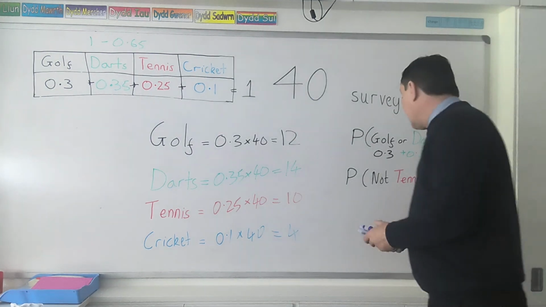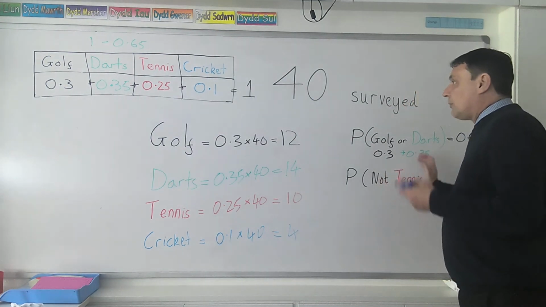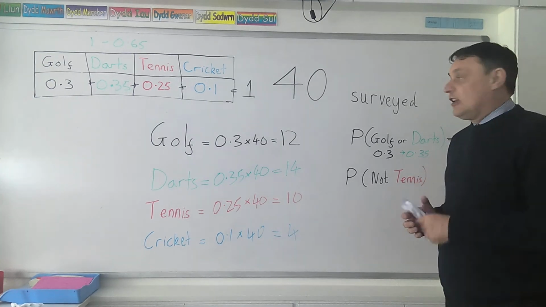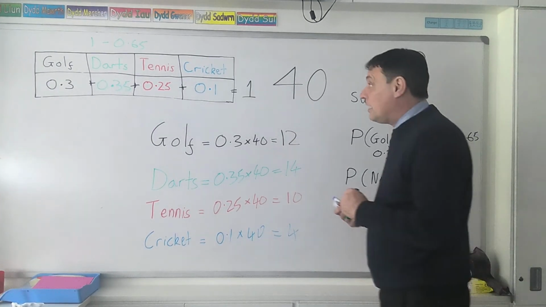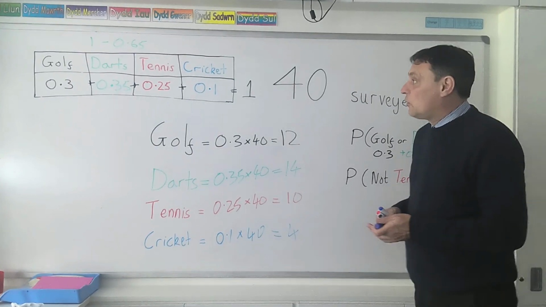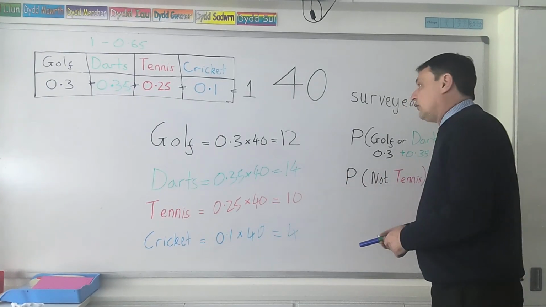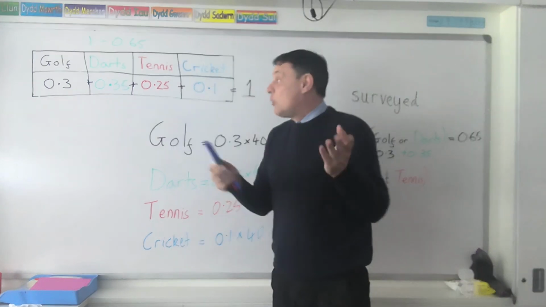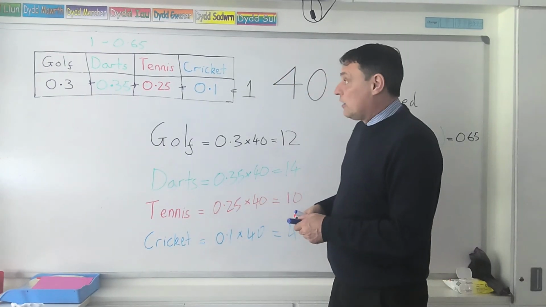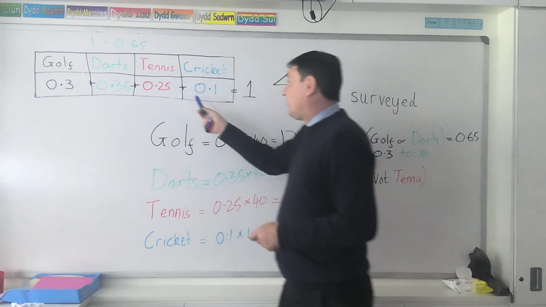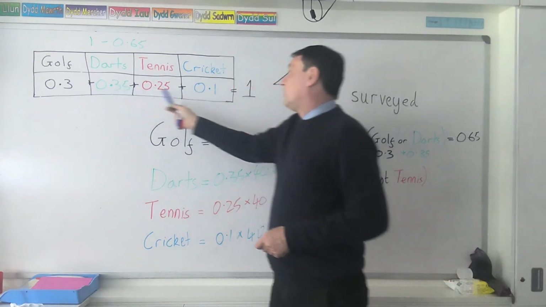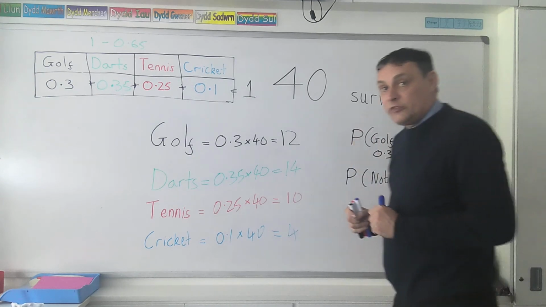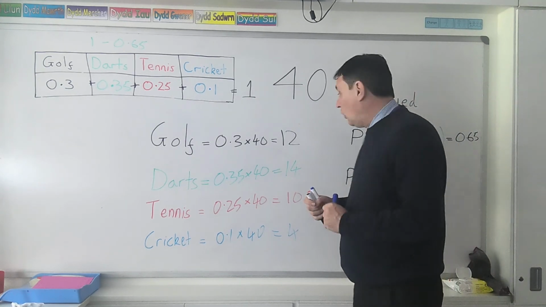Finally, another thing they could ask you is, what is the probability that somebody did not like tennis? Now, the not rule means that we take away from 1. So you could do it one of two ways. You could either add the golf and the darts and the cricket together, which are not tennis, and that will give you an answer of 0.75, or you could use the rule of taking away from 1, the not rule.